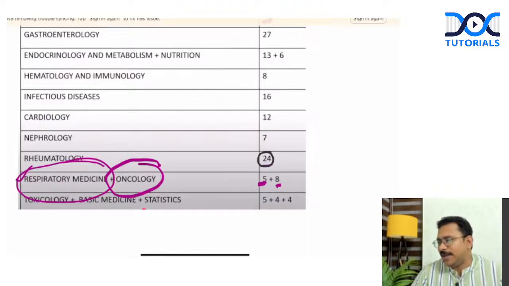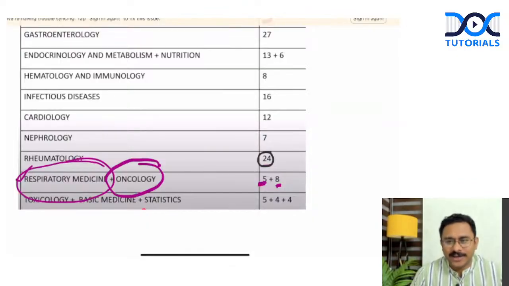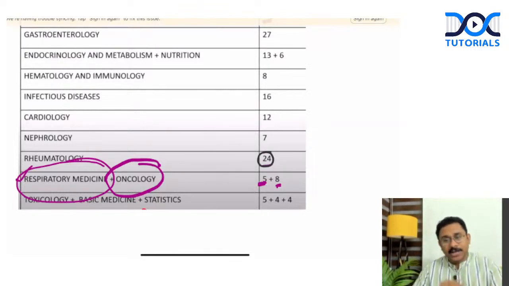Ranora is asking how to deal with bad ranks in GTs. I'll tell you, GT is just a reflection of your progress. Even if your rank or score is very bad in the initial GTs that you have given, please try to have progress. Again, I'll quote the example of one of my students, Dr. Aishwarya. She was from a pediatric background preparing for the medical group a couple of years back. When she initially gave the exams, her scores or ranks were not at all satisfactory, but she gave every exam in DocTutorials, and she got an all India rank of 4, okay, from a pediatric background as well.